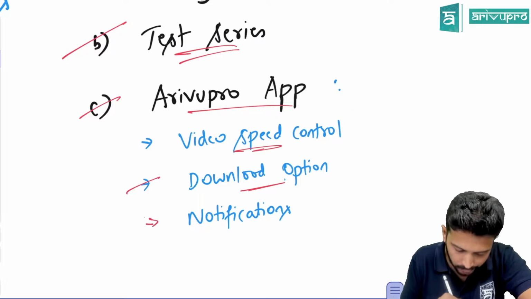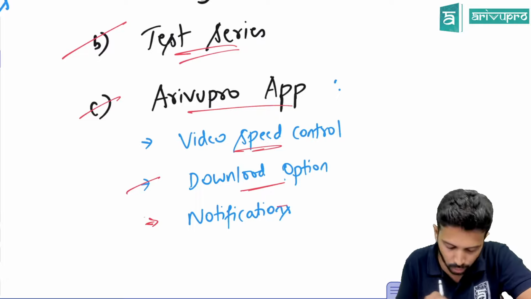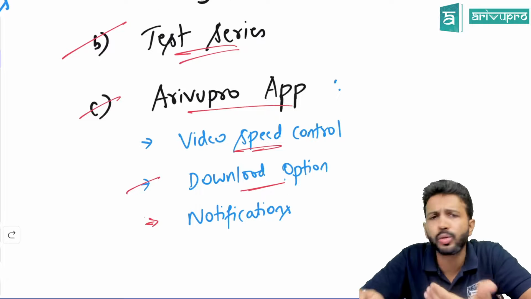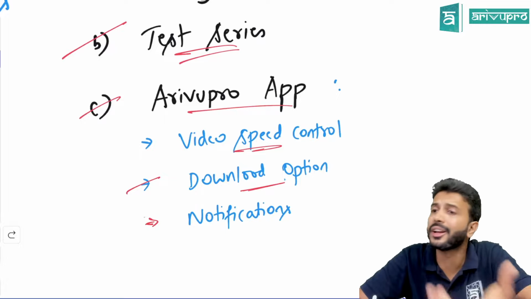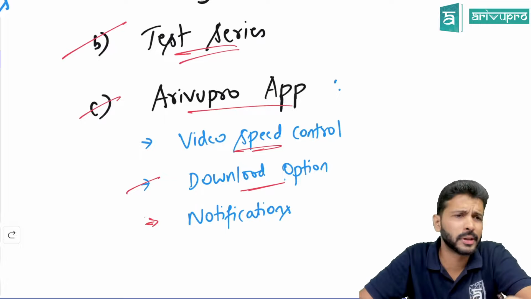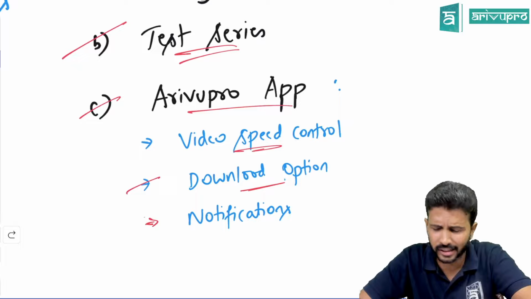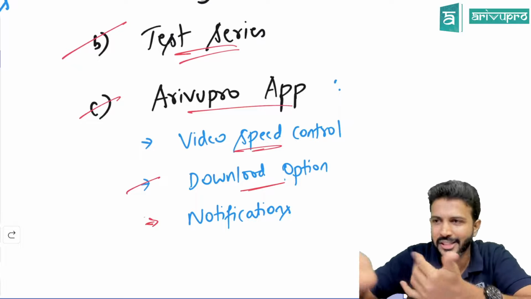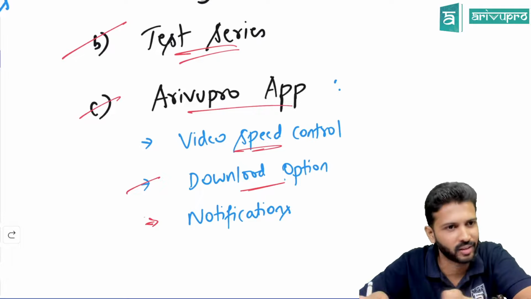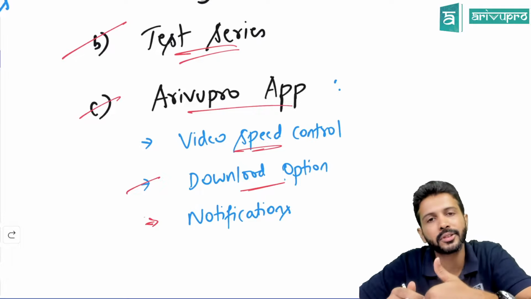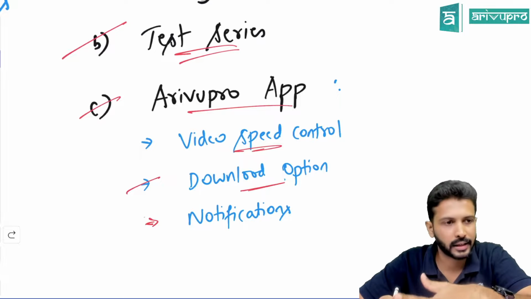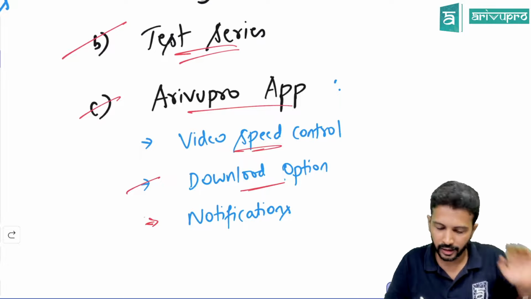More importantly, why we ask you to download the app is the notification. If there is any amendment or any new changes that I want to communicate to you, there are many people who have purchased the classes, especially recorded level, and the number is quite huge. I can't keep calling everyone individually. It's not possible, right? So the app is the platform through which we notify. Make sure you have that app installed so that it will help you.